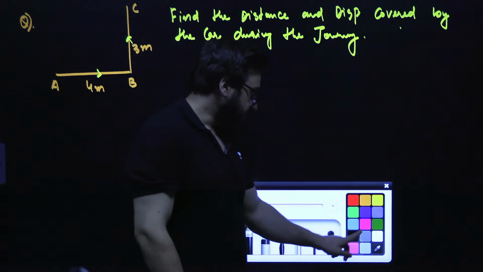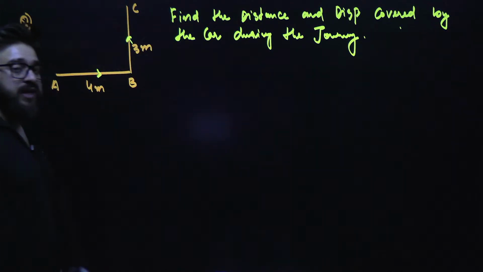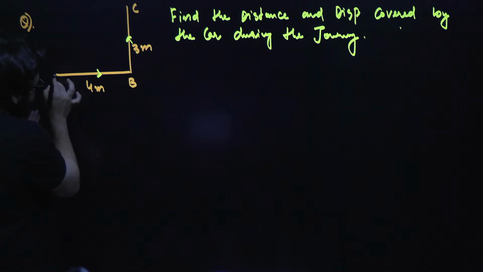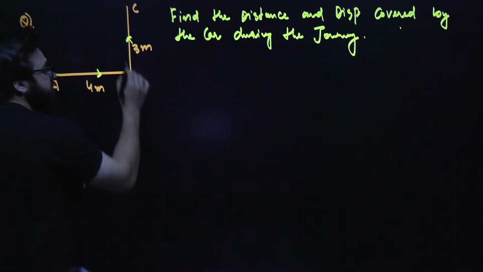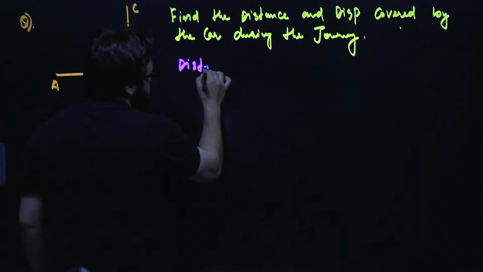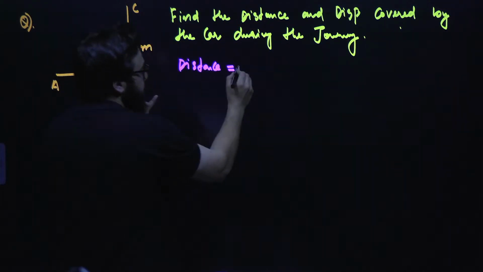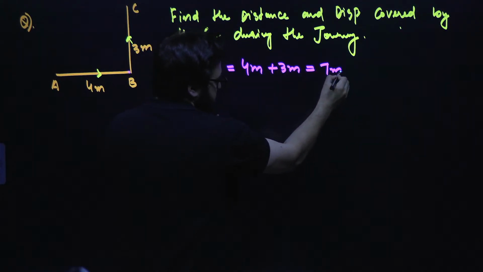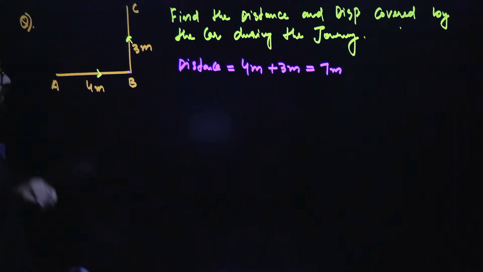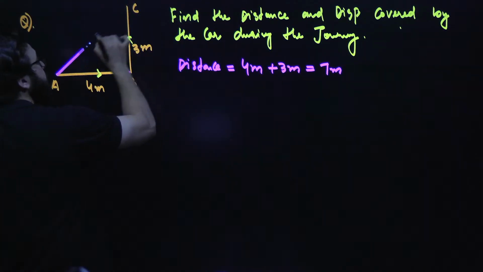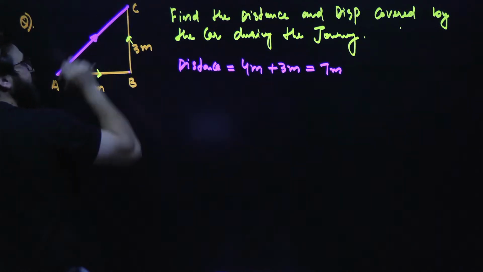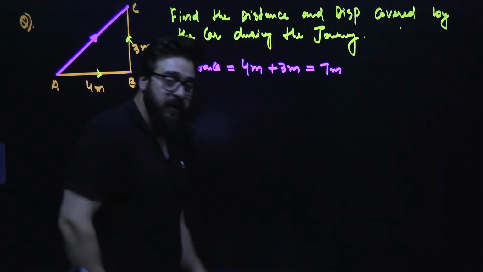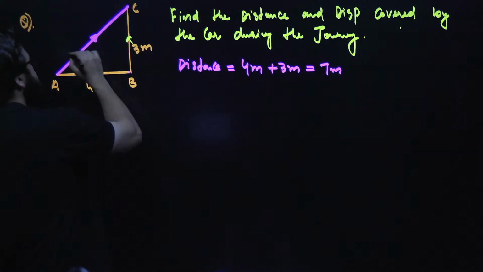Guys, when it comes to the distance, can we say distance is the actual path covered? Actually, it has first moved 4 meters and then 3 meters. So distance in this case is simply 4 meters plus 3 meters, and that will be 7 meters. And the displacement will be simply joining the initial and final point. That will give you the displacement. So displacement will be this.